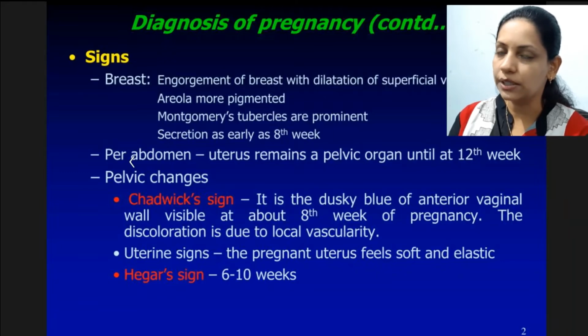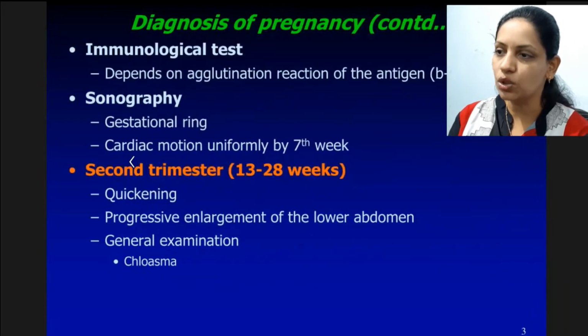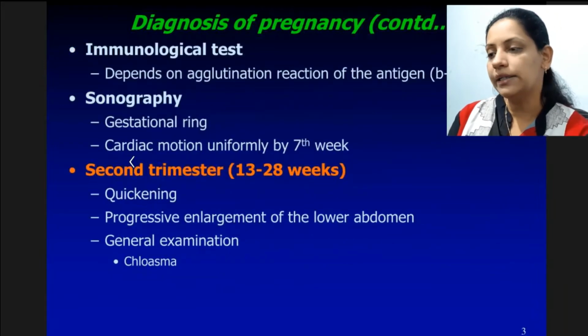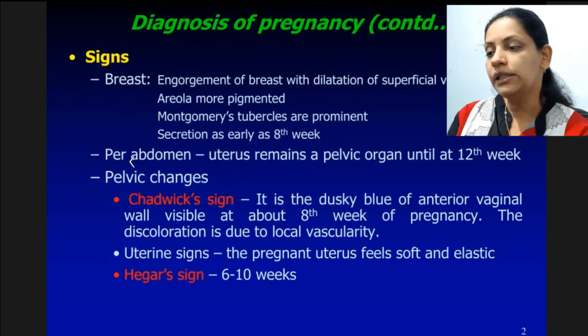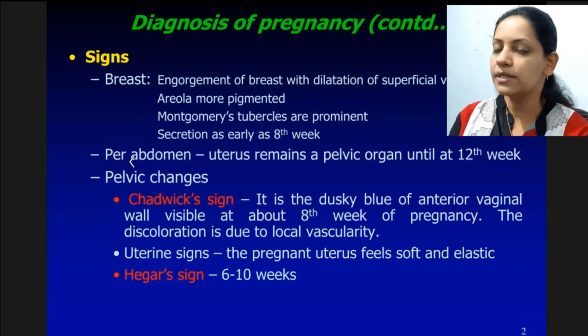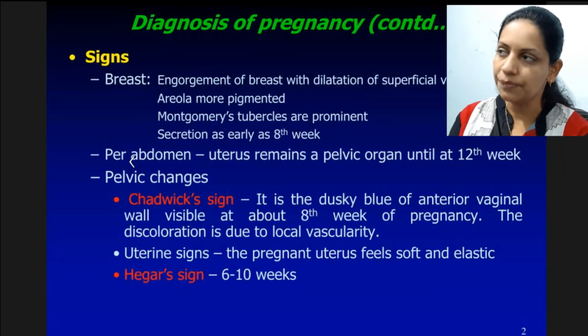And next is Hegar's sign, which is usually present after 6 weeks of pregnancy. That is the enlargement of the uterus. So these are the clinical findings. Usually in Hegar's sign, the uterus is enlarged and it is soft and slightly elastic in consistency. So these are the main signs of early pregnancy.